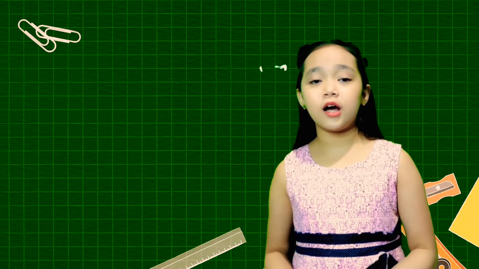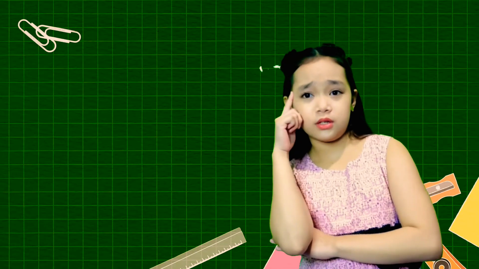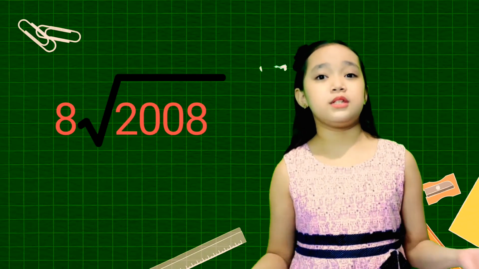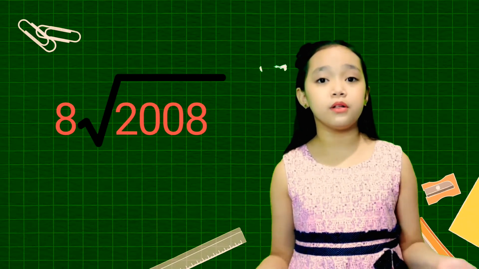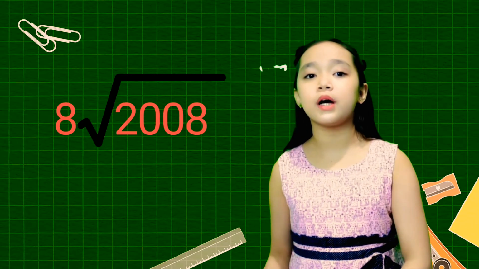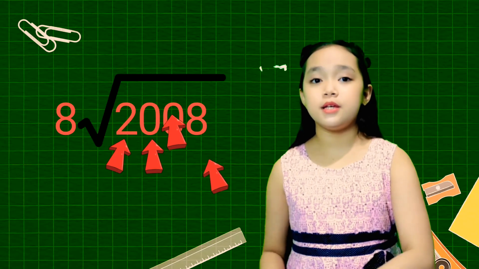But if we have a division problem like this, 2008 divided by 8, 2008 is definitely not on our multiplication table. So what do we do? Instead of trying to divide the entire 2008 by 8 all at once, we will break this problem into smaller steps by just trying to divide each digit by 8, one digit at a time, digit by digit.